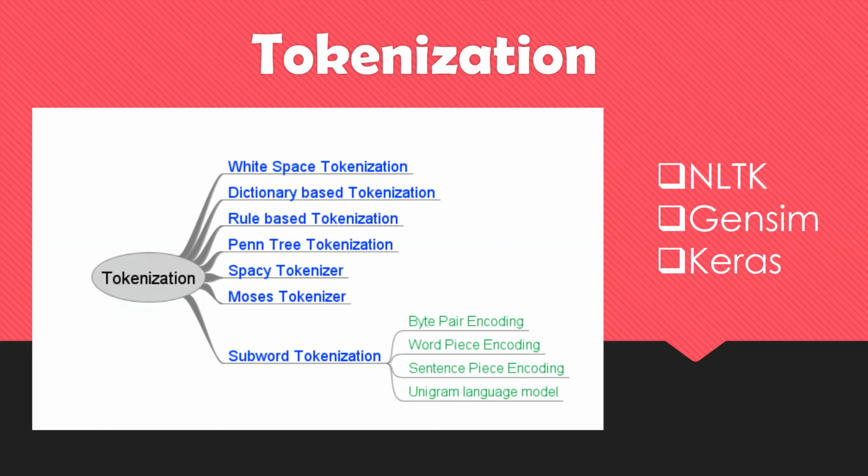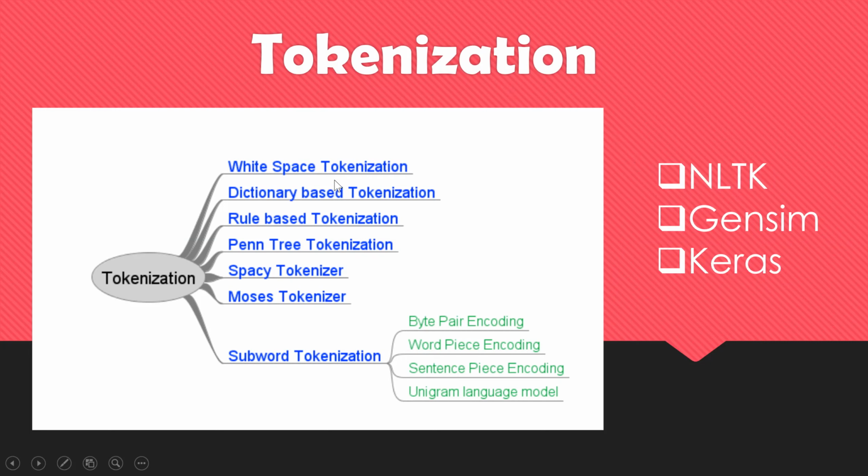In our practical session we will be seeing how to split the paragraph into sentences and sentences into words. By using these three libraries, which are NLTK, Gensim, and Keras, we can achieve tokenization. The most commonly used libraries are NLTK and Gensim. In our practical session, we will be using the NLTK library. I will walk you through the different types of tokenization.